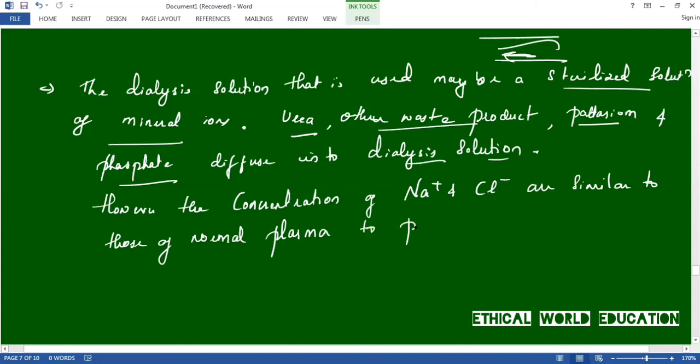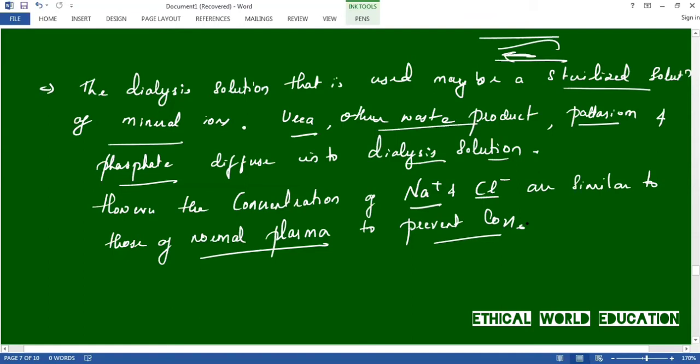Here, the concentration of sodium and chloride is similar to that of normal plasma to prevent the loss. The plasma in the blood is meant to maintain the sodium and chloride ion concentration, to prevent the loss.